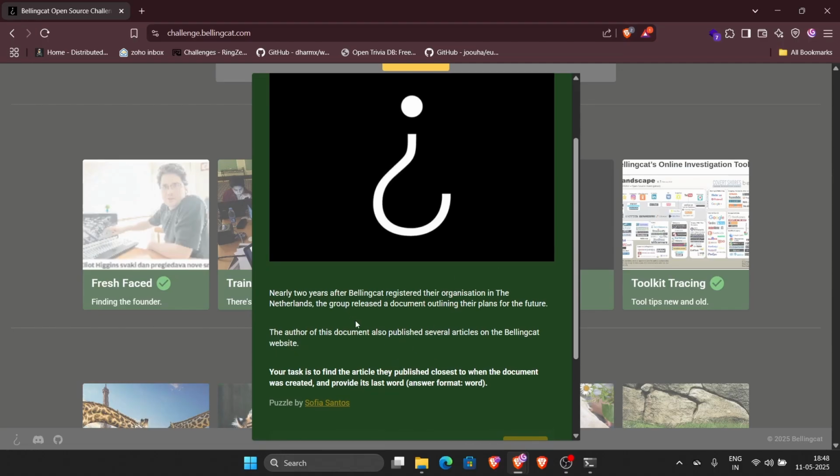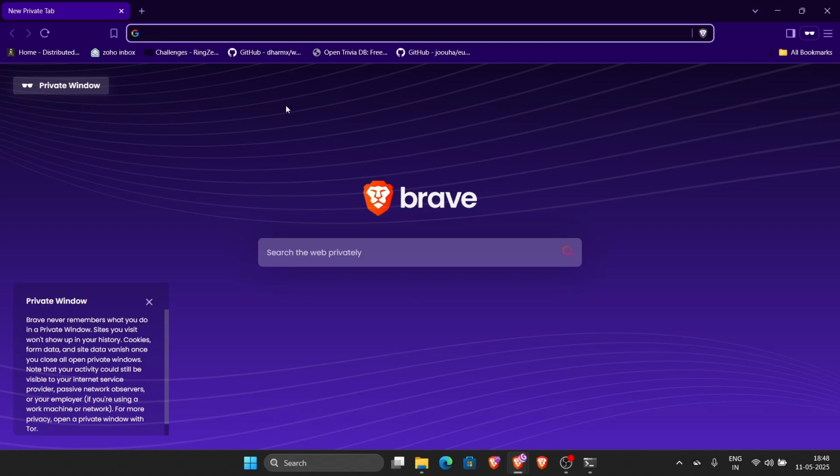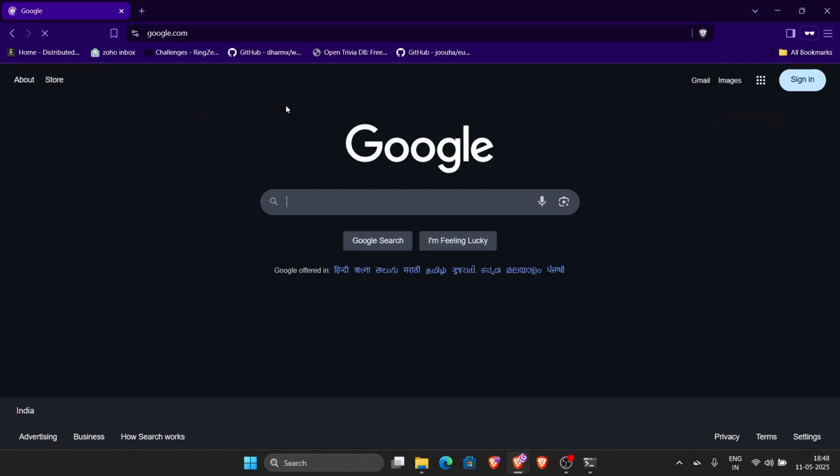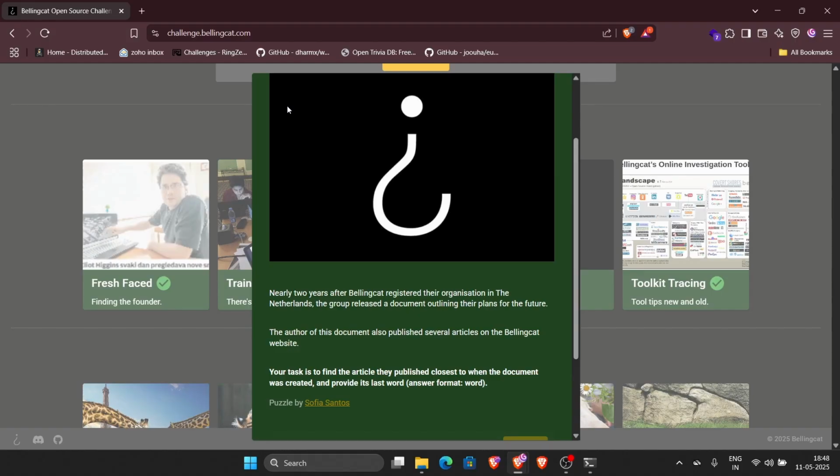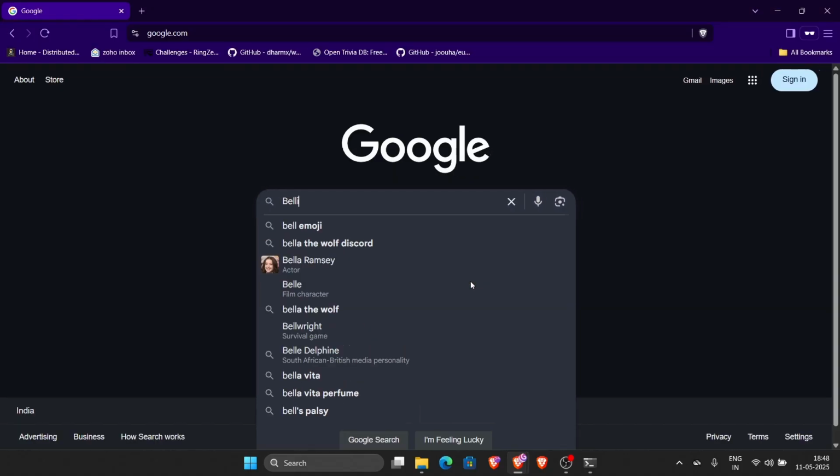This is the challenge that gave me the most difficulty, simply because I did not bother to do a very obvious step that should be done once you obtain something like a PDF file. So let me show you. First we need to find the document itself, and let's see what information we have about it. It says nearly 2 years after Bellingcat registered their organization. So let's see.